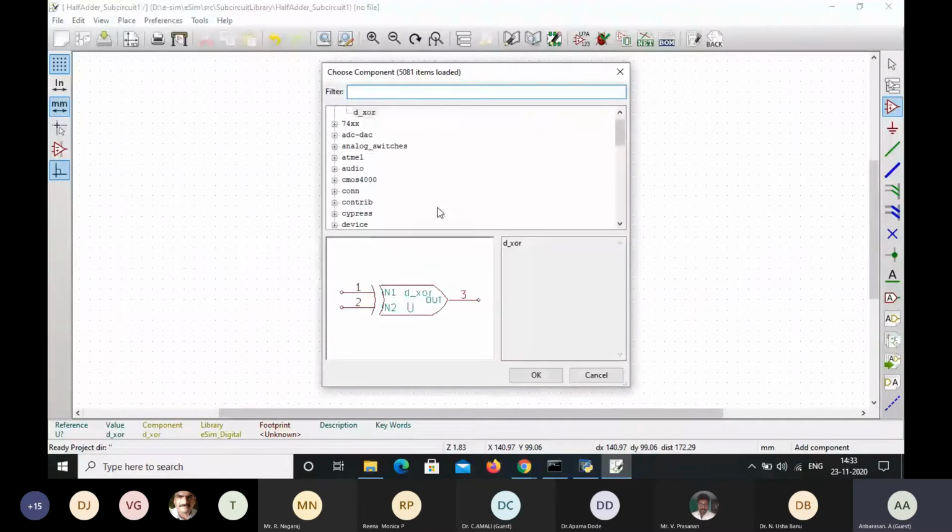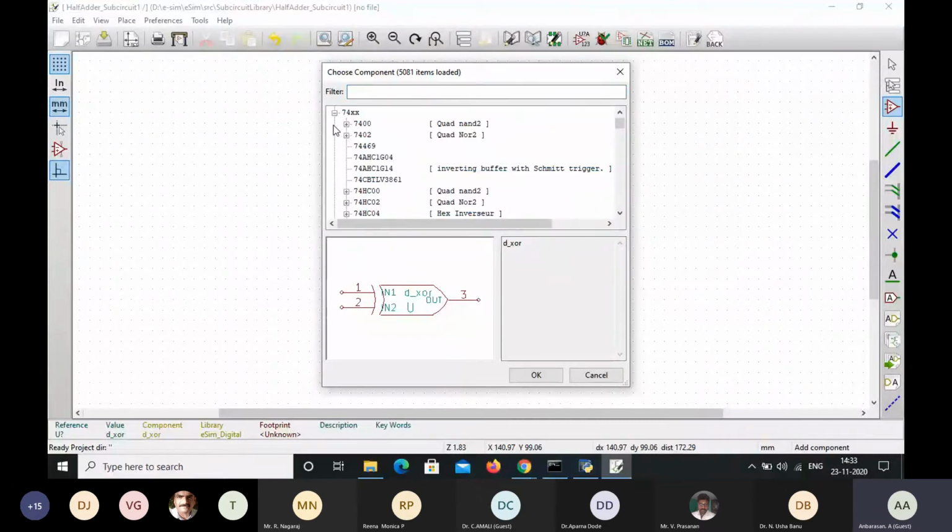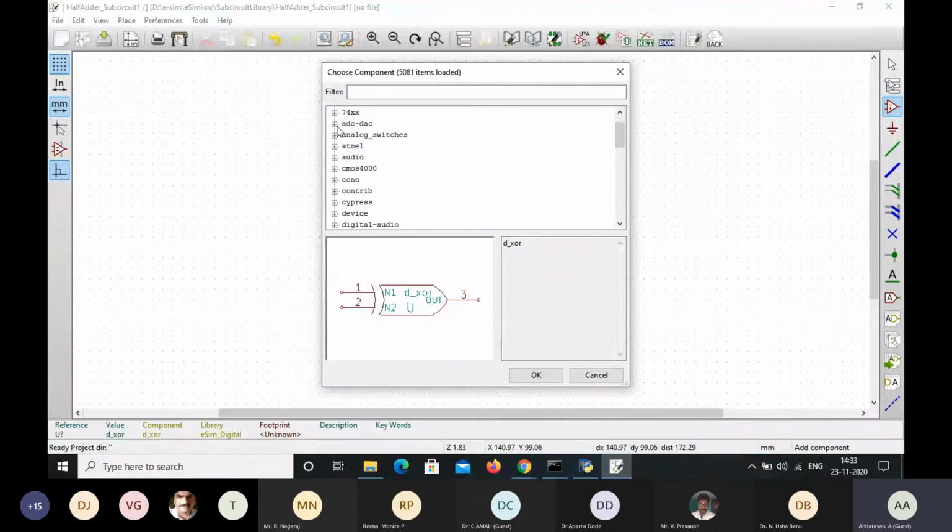So once again, I'm going to click. Again, it will choose. Actually, first in this, choose the components. What are the various components available? Here this shows 74xx, which includes NAND gates, NOR gates and all. And next one is the ADC DAC.